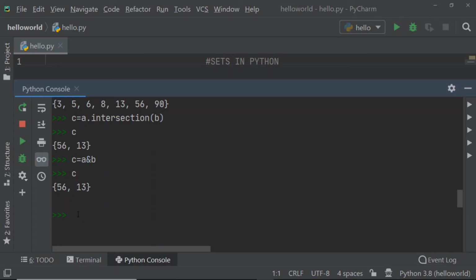So this is it. I have tried some of the methods for a set, so you can try the remaining methods by yourself, and if you have